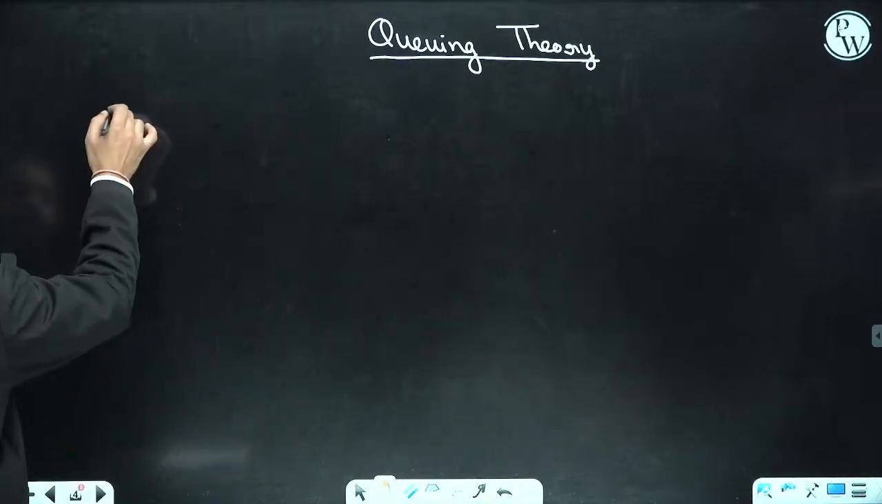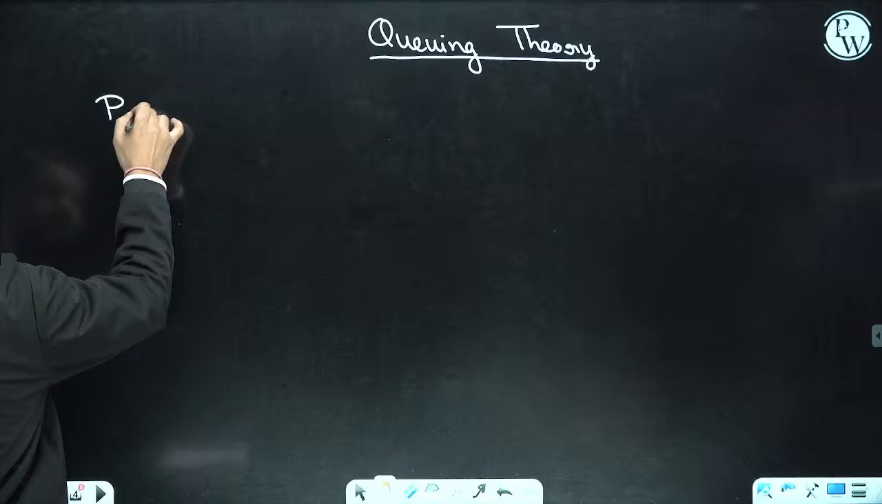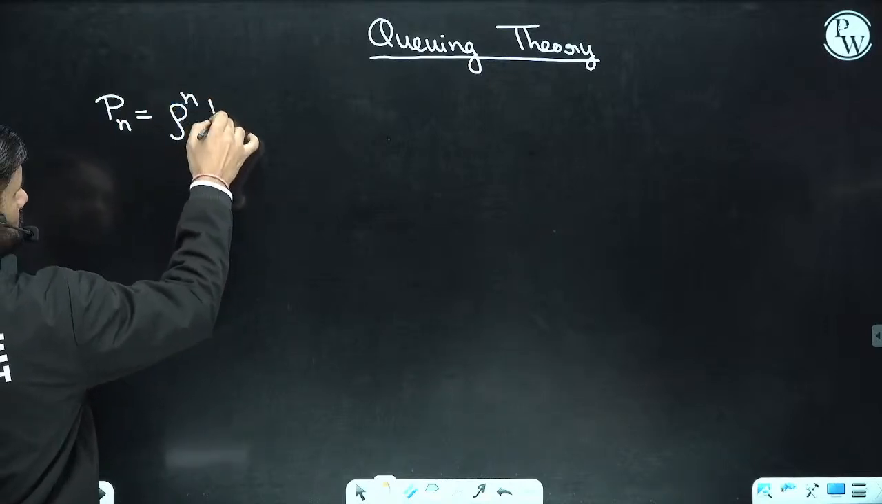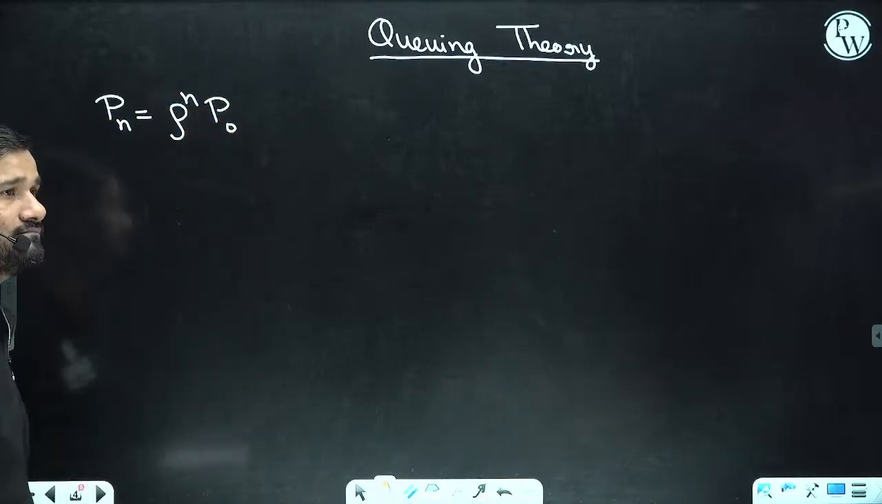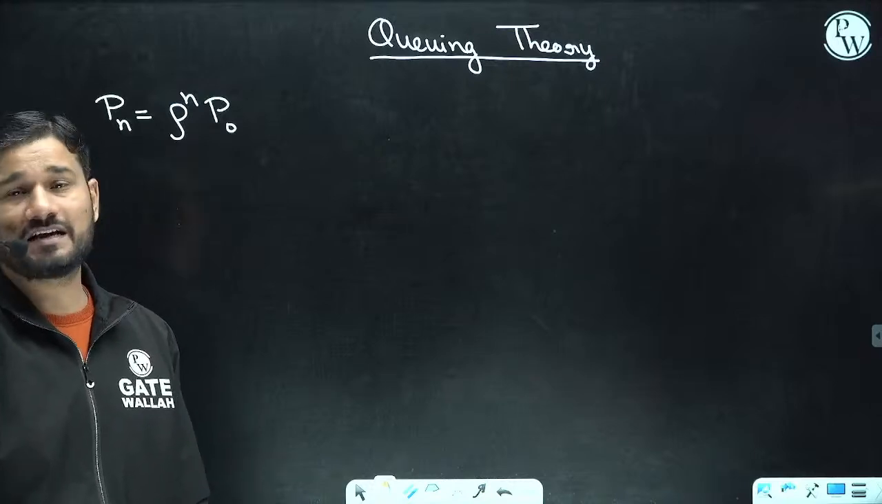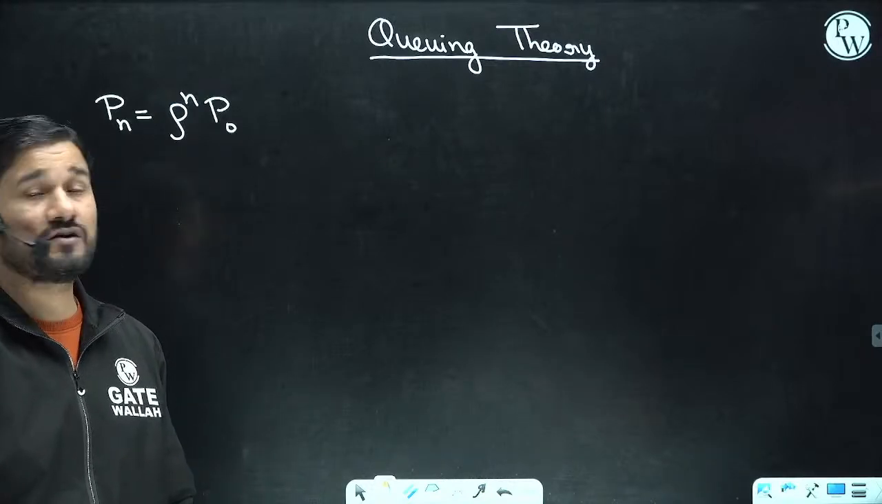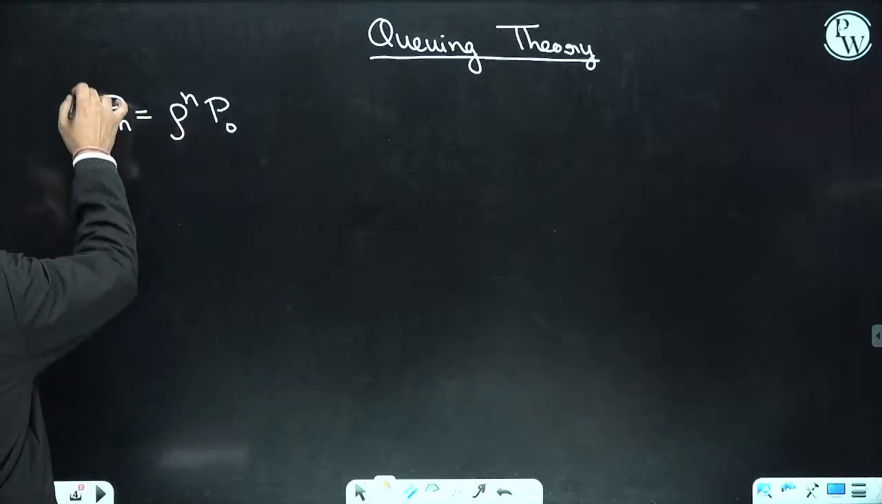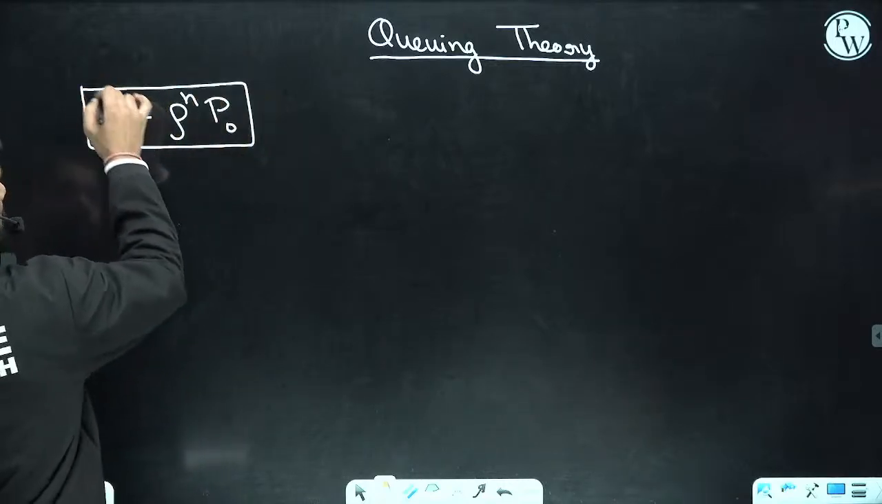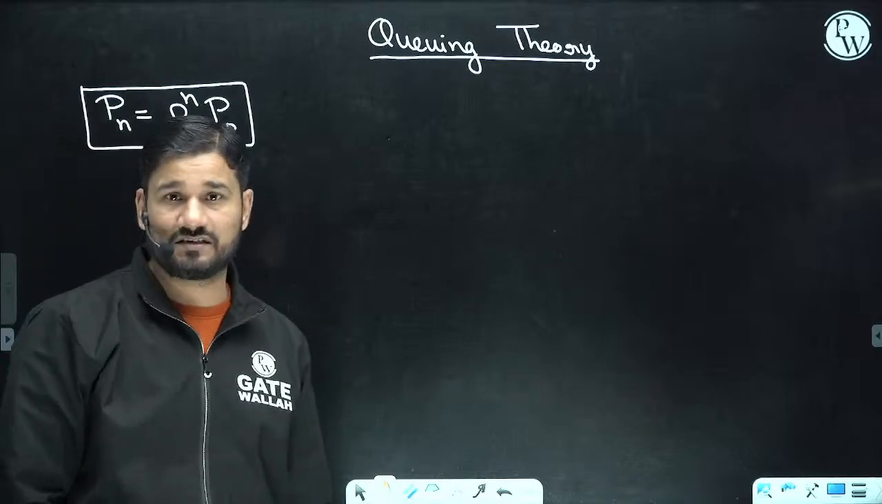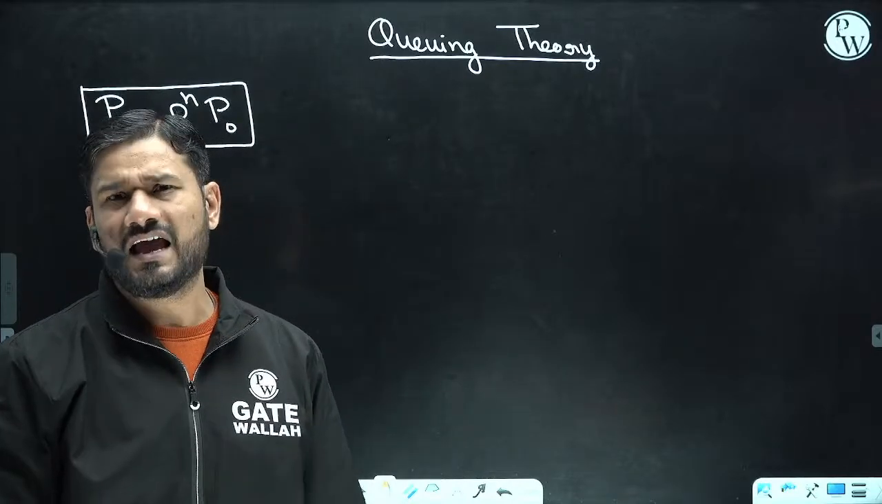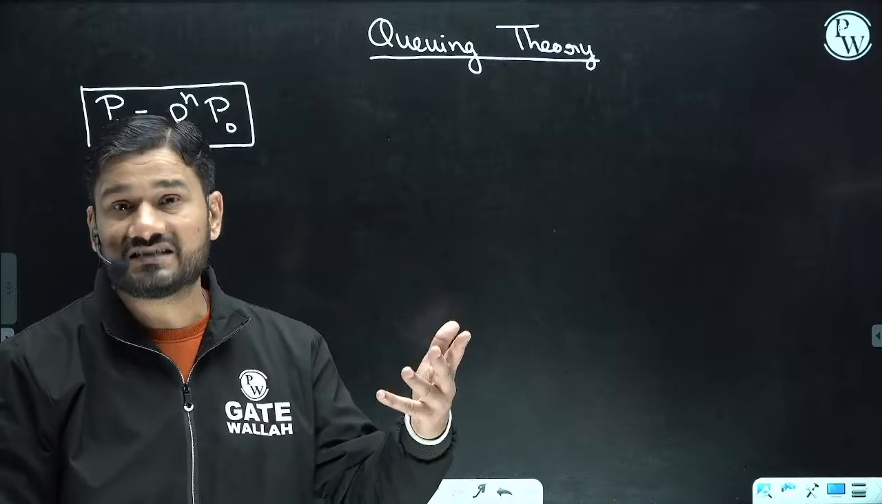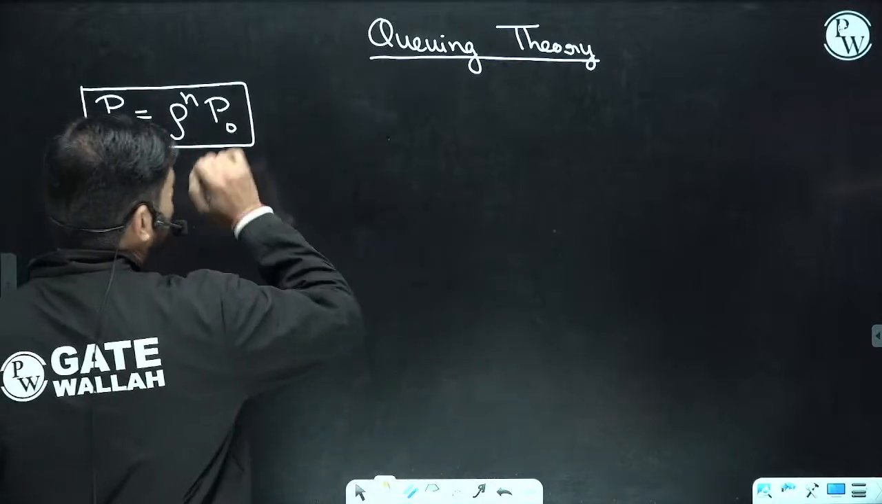See, Pn equals rho to the power n p0. Have you heard this? Can you please comment? I'll be able to see your names here. Pn equals rho to the power n p0, and you know that this is the formula for having n people in the system at any point of time, for a steady state. Clear? You know from where this formula can be derived.